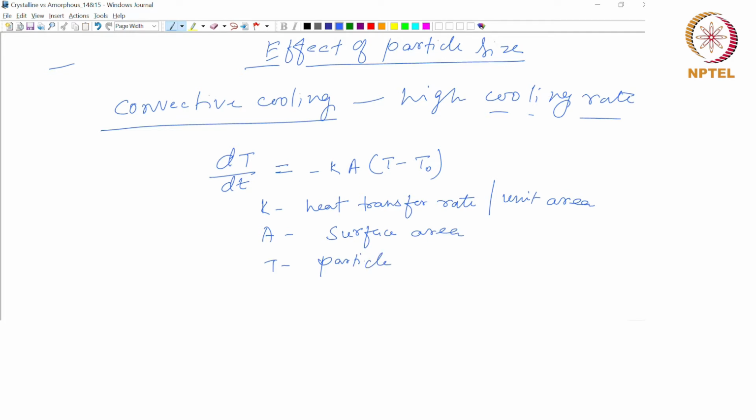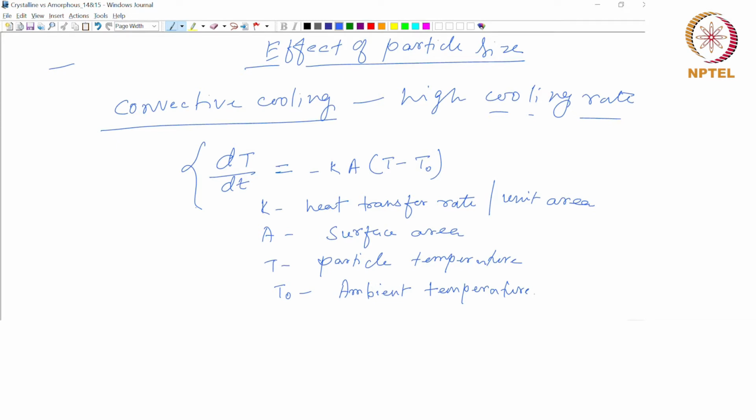So, in this case, if you talk about the solidifying particles, that is the temperature of the particle. And T naught is the ambient temperature. So, this is a generic form of the heat transfer rate or the cooling rate.